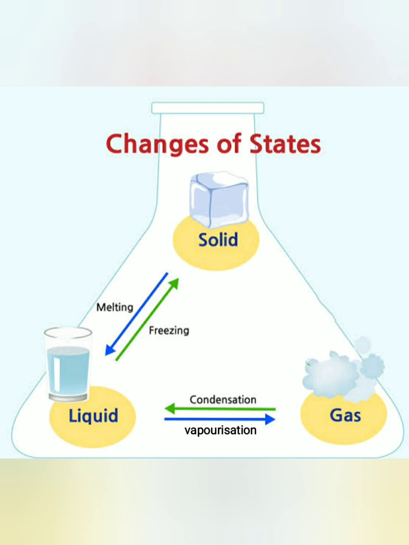Next is changes in the state of matter. As we know, water is found in all three states: solid in ice form, liquid in water form, and gas in vapor form. So when water changes its form, the molecules remain the same, but the space between the molecules changes.